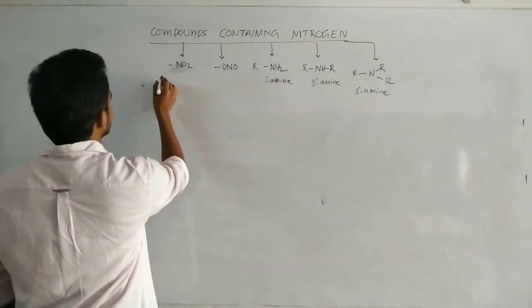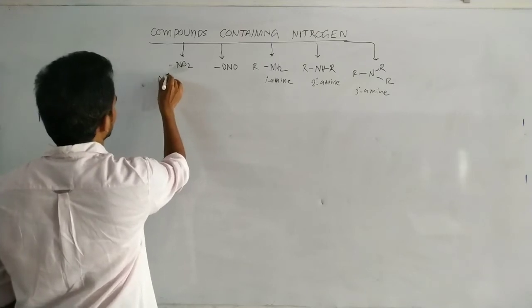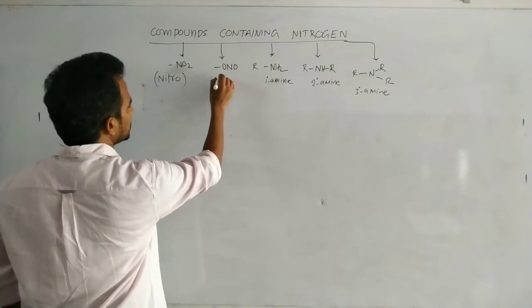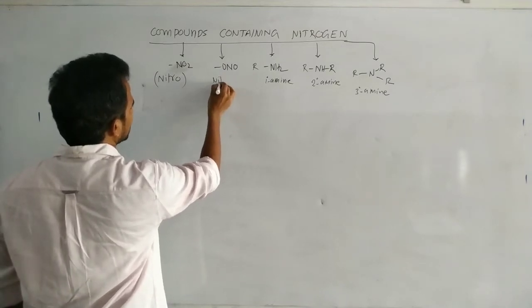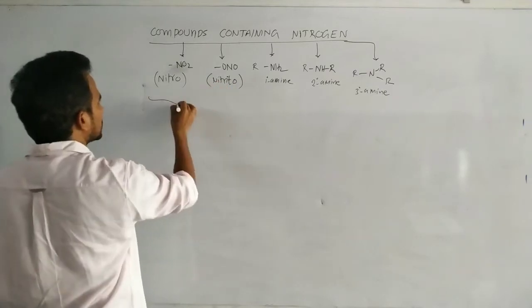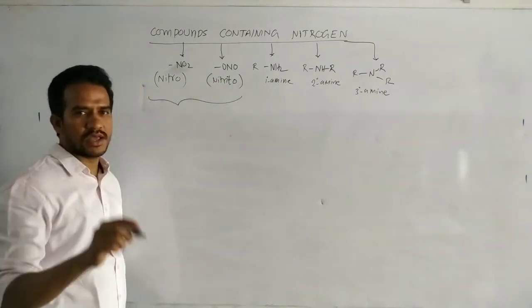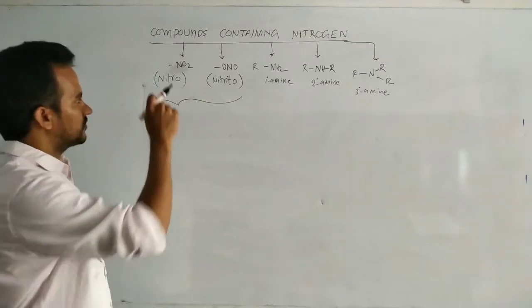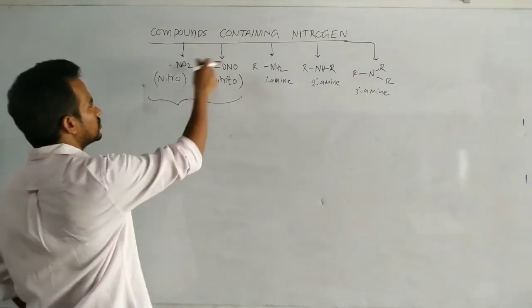Now the compounds containing NO2 are nitro compounds. The compounds containing ONO are nitrito compounds. They have the same molecular formula for the functional group, NO2 and ONO.